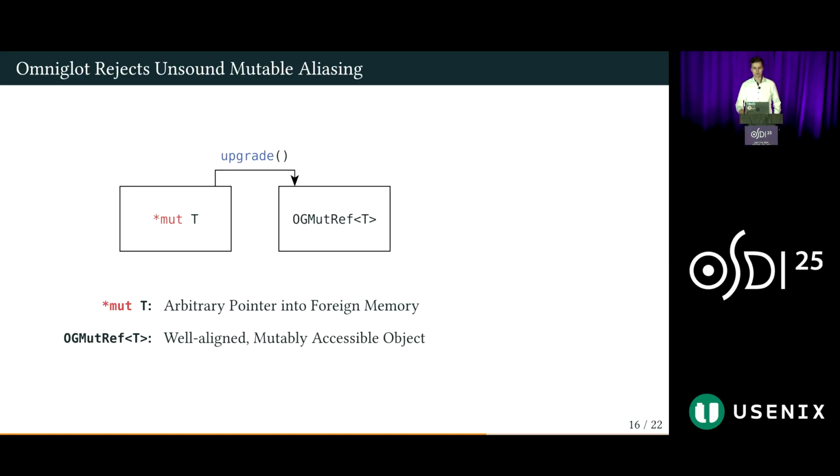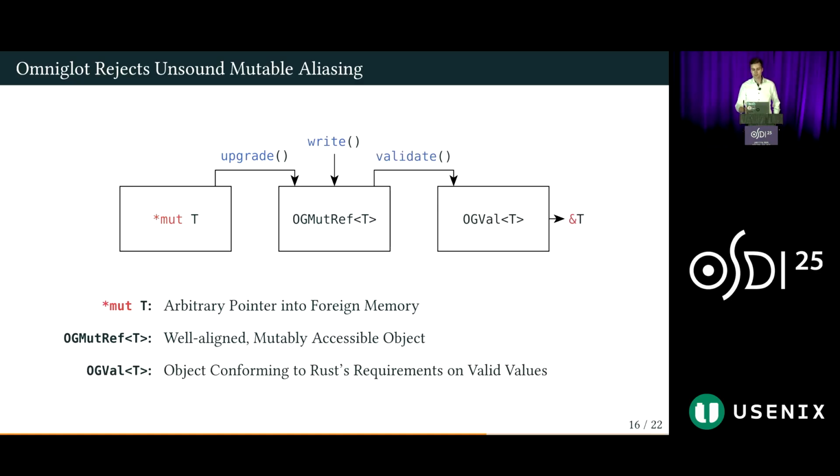To obtain a more useful type, developers can use an upgrade operation on this pointer by validating that it is well-aligned and entirely contained within memory belonging to the foreign library to be able to gain a safe write operation on that type. Finally, if they want to read the value that is contained behind that reference, they can validate it, which ensures that the reference points to a valid value using the exact mechanism that we've shown before.